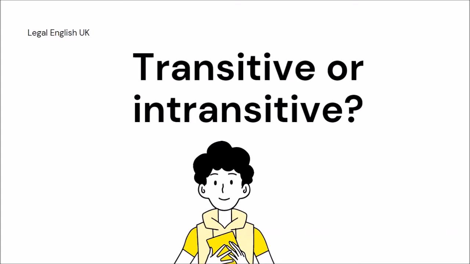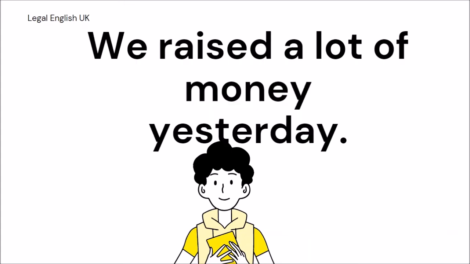The other question is whether or not the verb that you are using is transitive or intransitive. So that means if it's transitive, it can take an object. If it's intransitive, it cannot take an object. And therefore, if you have a phrasal verb like, for example, raise, this is transitive. So you can say raise money, raise a lot of money, because money is the object there.